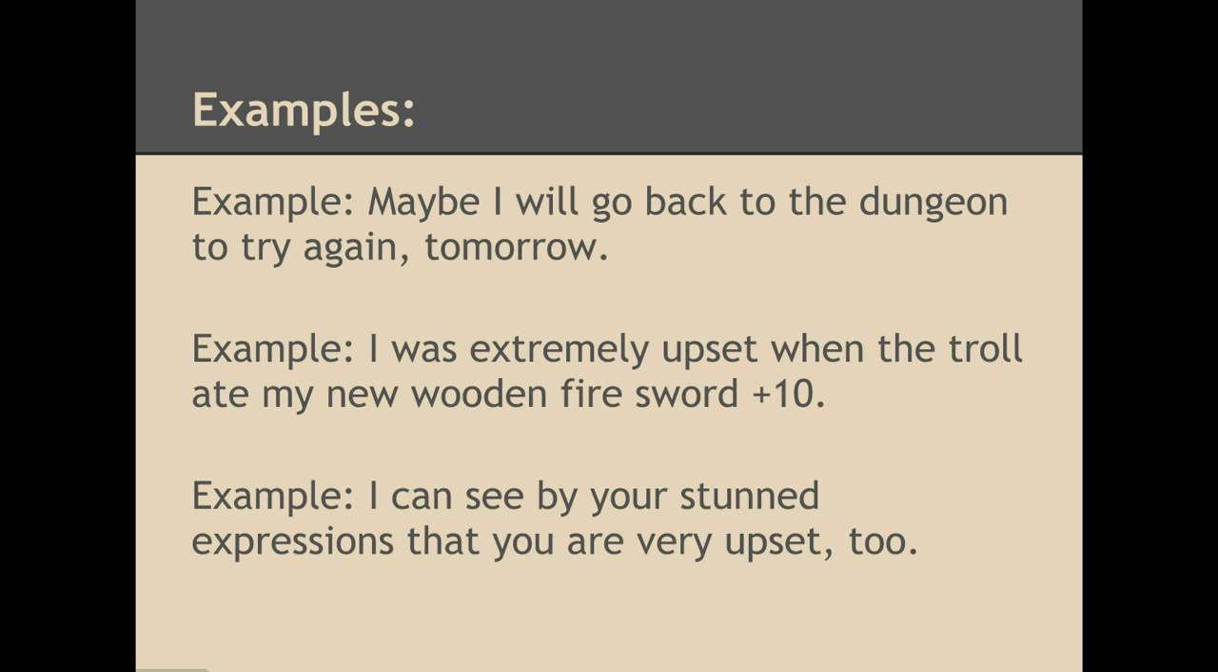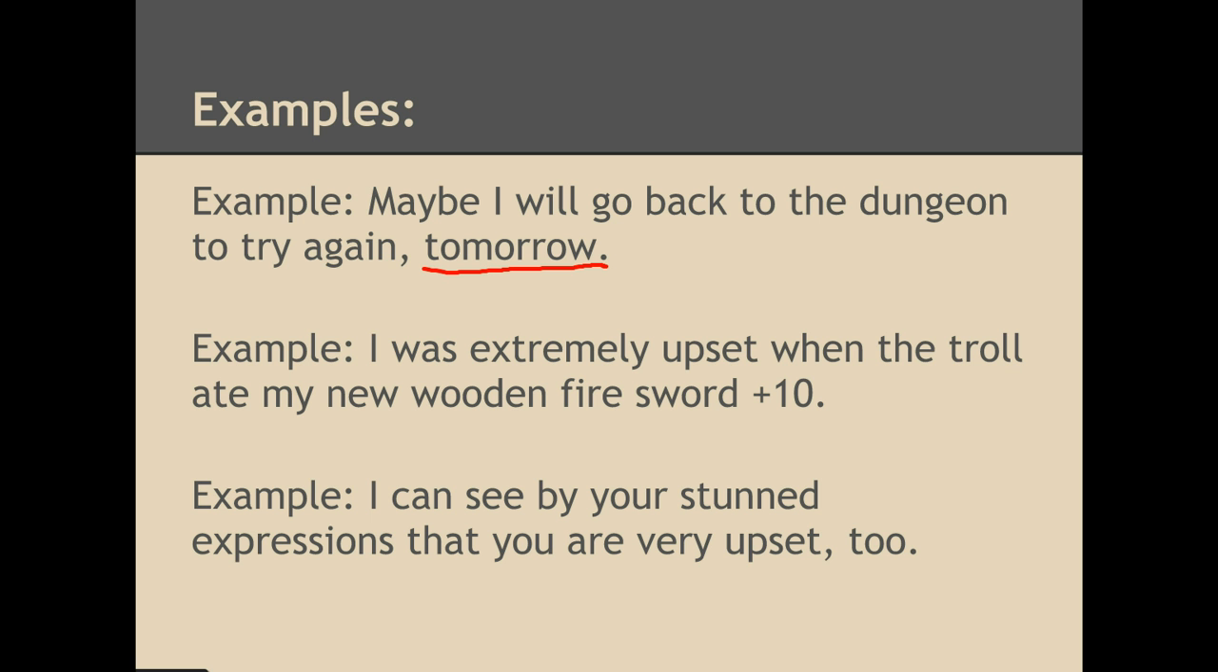Let us look at some examples. Maybe I will go back to the dungeon to try again tomorrow. If you go back to our list of other common adverbs, you will notice that tomorrow is indeed an adverb. The second sentence reads like this: I was extremely upset when the troll ate my new wooden fire sword plus 10.